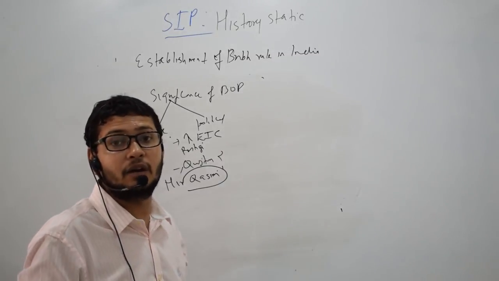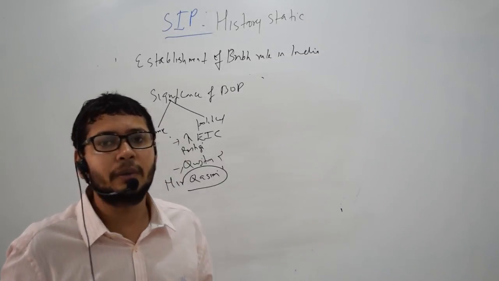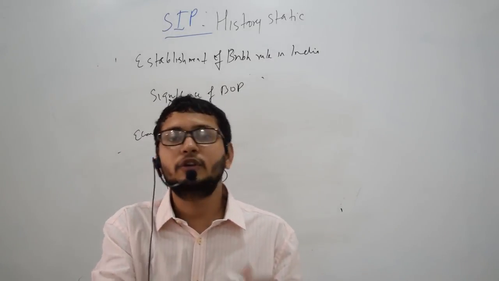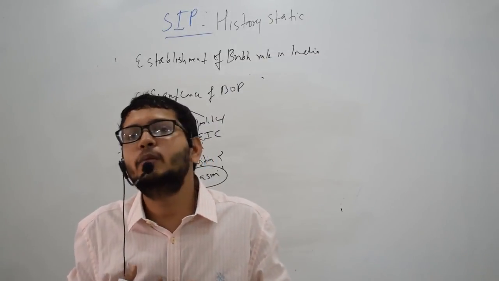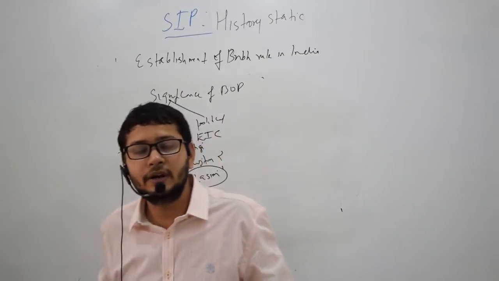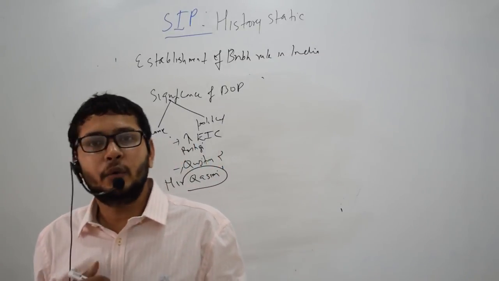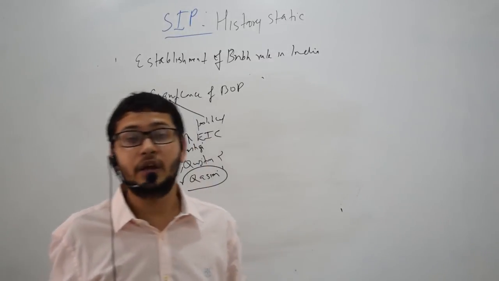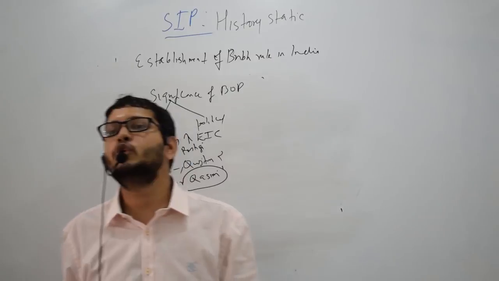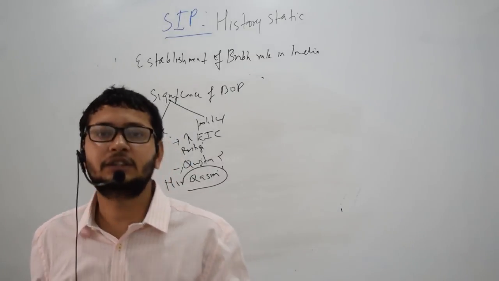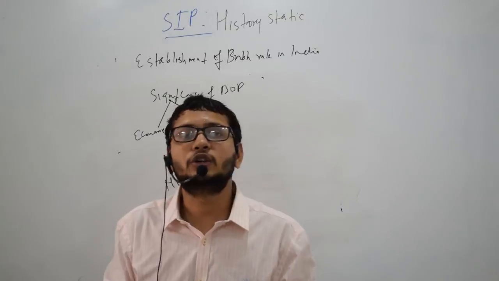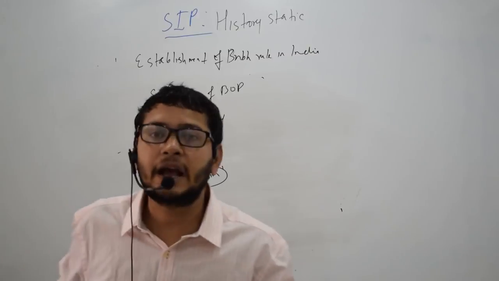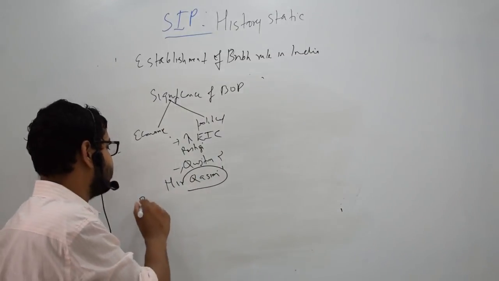And secondly, since the battle was won by treachery, and not with military superiority of the British, the Nawabs always knew that we are still more powerful than the British militarily, and therefore we are the real masters of Bengal. But the Britishers thought that since we have helped you to take power, you are just a pawn, and we are the real masters of Bengal. So this question was left unanswered by the Battle of Plassey, and that is why we had the next battle, which was the Battle of Buxar.